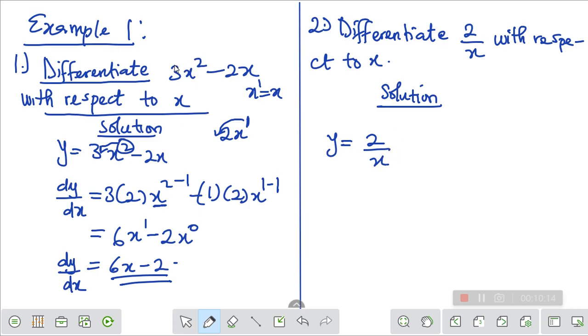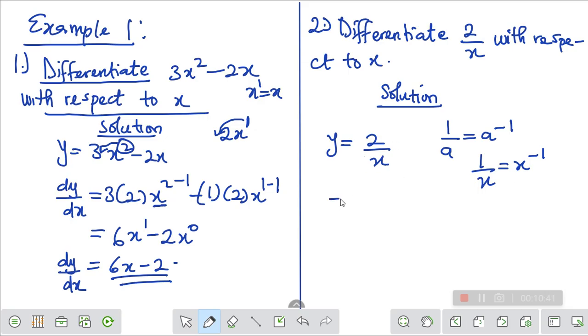Now look at it. You now tell me, sir, it's not like this one, and you start being confused. This question is actually simple. According to indices, I've not taught you indices, so I shouldn't say that. Indices: any number raised to power, like 1 over a is what? a raised to power minus 1. 1 over x is what? x raised to power minus 1.